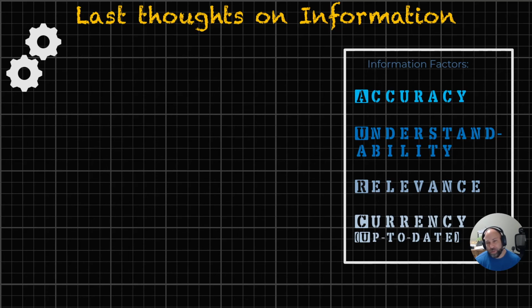Information factors. Information has to have at least some of these, but hopefully all of these, right? It's got to have accuracy. It's got to have some modicum of understandability. We need to know what we're looking at, and it needs to be relevant to whatever the situation or the scenario that we're using it in, and it's got to be current. It's got to have some currency to it. It's got to be up to date.